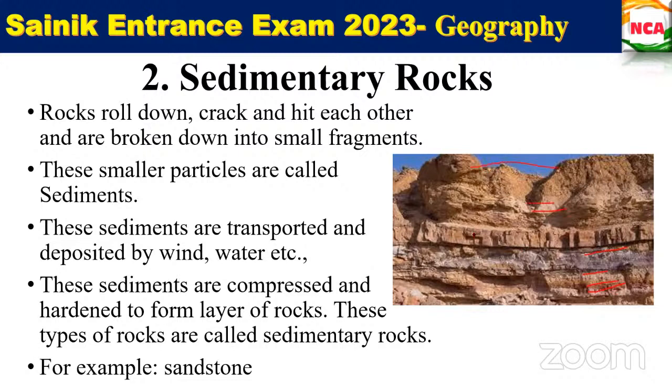This is an example of sedimentary rocks, because each time one type of material is transported and deposited, where they combine together and form a new type of rock, and also a new type of chemical compound. Is that clear? Yes, ma'am.